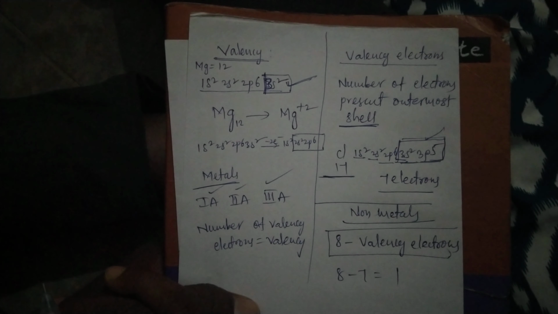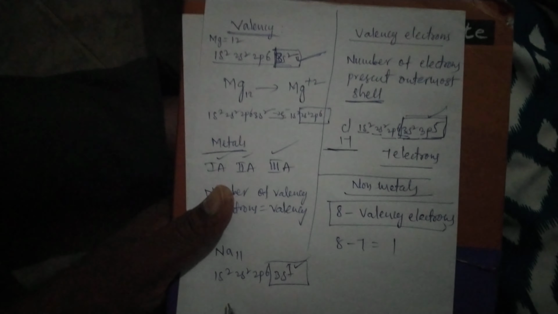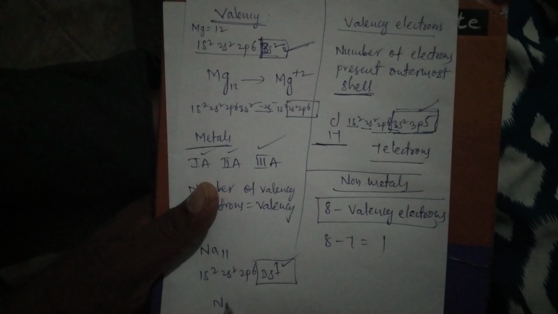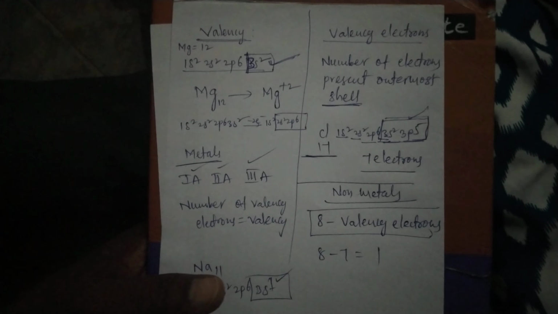Suppose another one I am giving here, sodium. Atomic number is 11: 1s2, 2s2, 2p6, 3s1. The outermost shell is the third shell. How many electrons exist in the third shell? 1. That's why it is a metal, no? So for a metal, the sodium valency is 1.